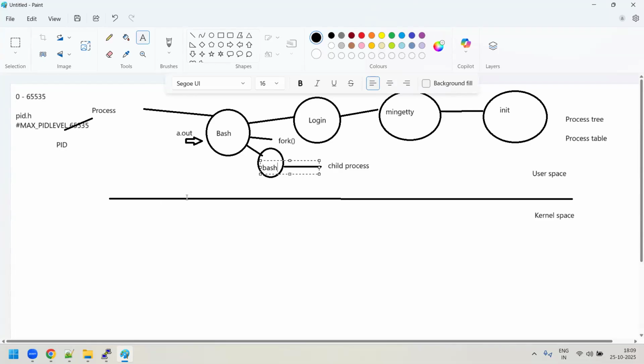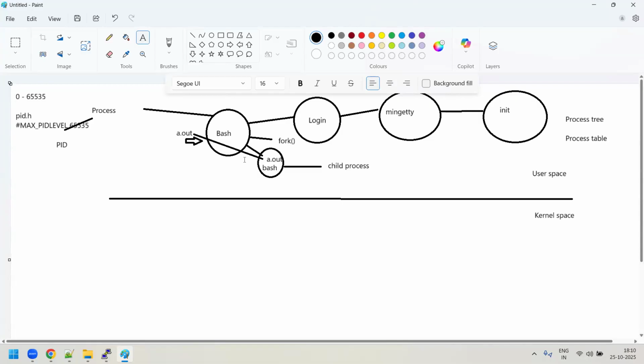The main bash shell, the parent bash, says, I want to execute a.out, but I have created this child process with the help of a fork system call. So it will delegate the a.out to this child process, saying you execute this a.out program.